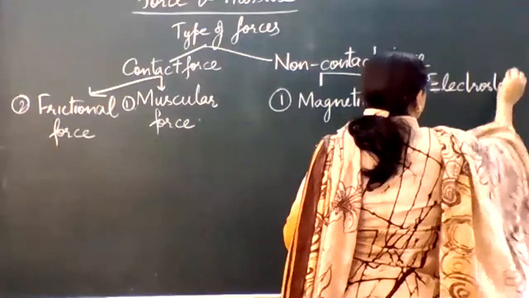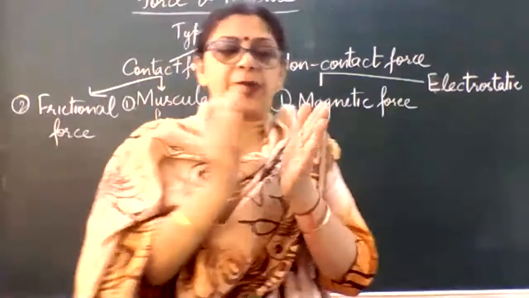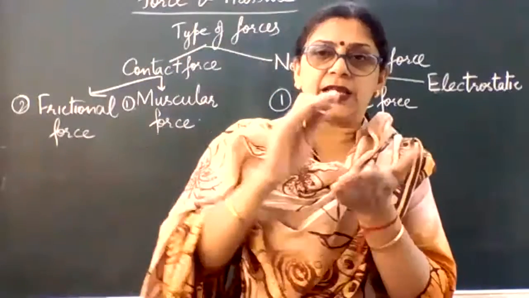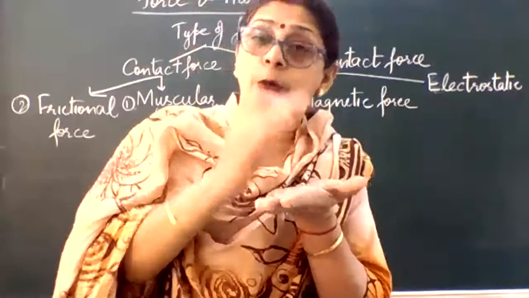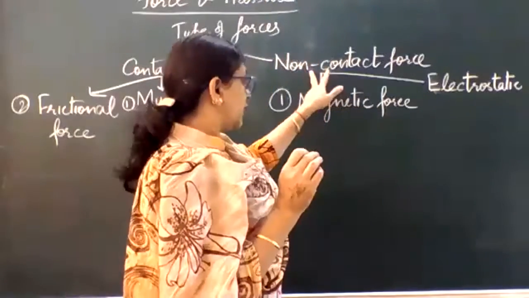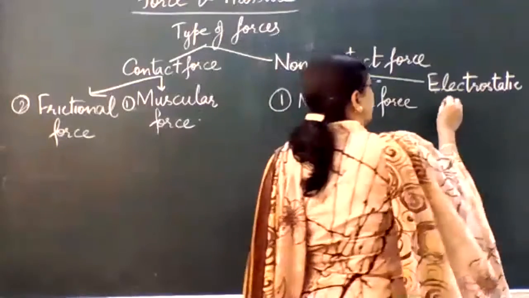अब ये भी non-contact था क्योंकि हमने exactly दो surfaces, plastic scale और जो paper bits थे, वो contact में नहीं थे, लेकिन they were brought near to each other. So the force was acting from a distance, and then it is called a non-contact force. और इस force को हम कहते हैं electrostatic force.